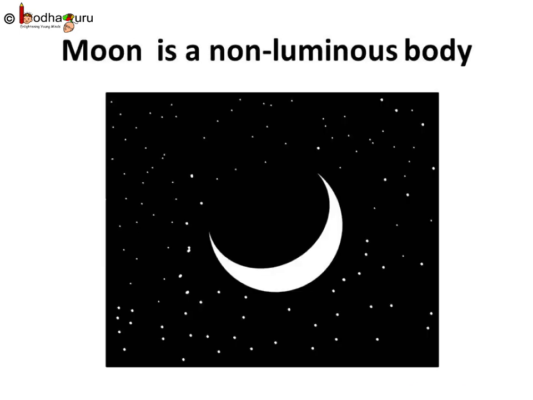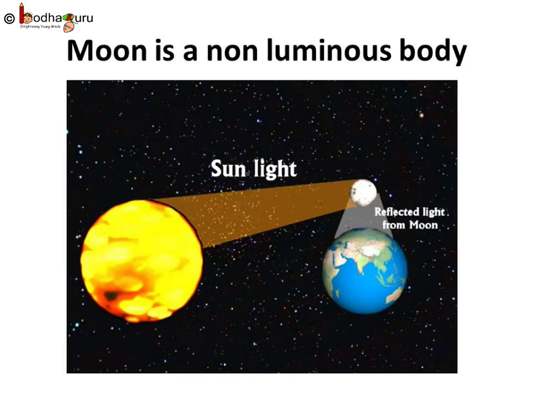Let us take the case of the moon to understand the difference between the shadow and reflection clearly. We already know that the moon is a non-luminous body. Remember, the moon doesn't produce its own light but looks bright because it reflects the light from the sun. You can think of the sun as the light bulb and the moon as a mirror reflecting light from the light bulb. So, the moon is a non-luminous body which becomes visible to us when sunlight falls on it and travels towards our eyes after getting reflected from the moon.